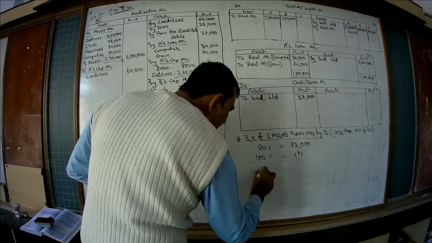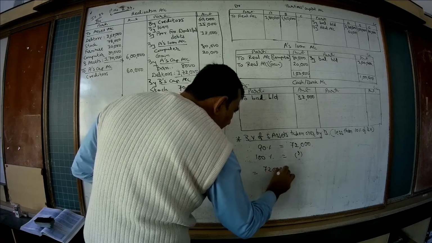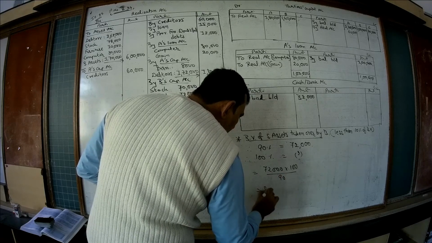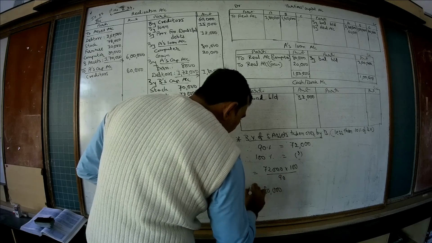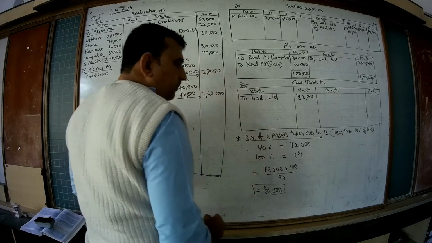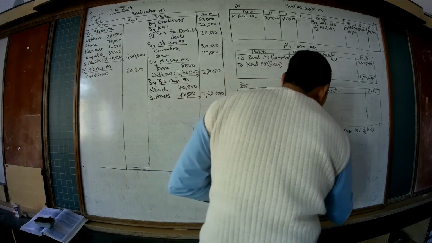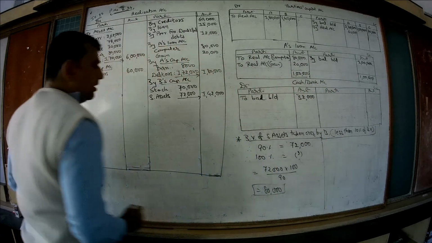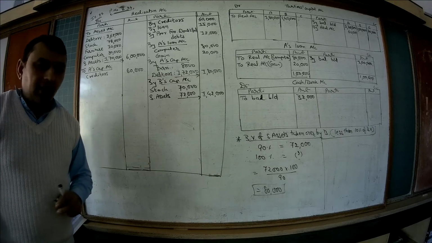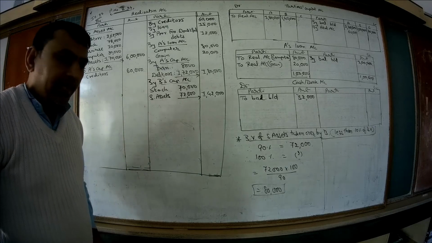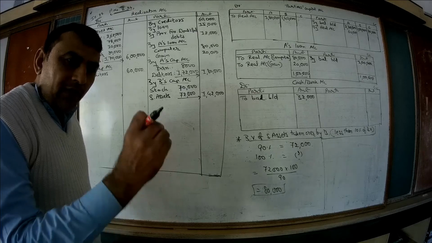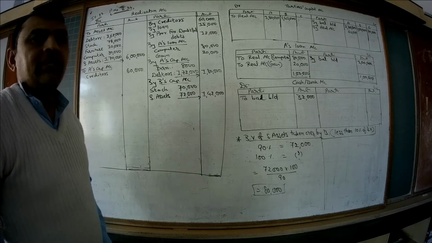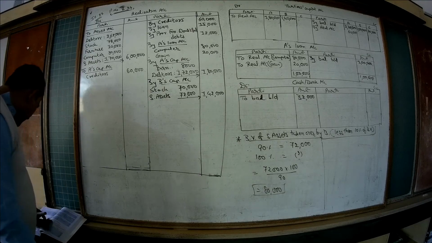So this is 72,000 into 100 by 90, which is equal to 80,000. So B has taken over the sundry assets of book value 80,000 at rupees 72,000, that is 10% less than its book value. Is it clear?